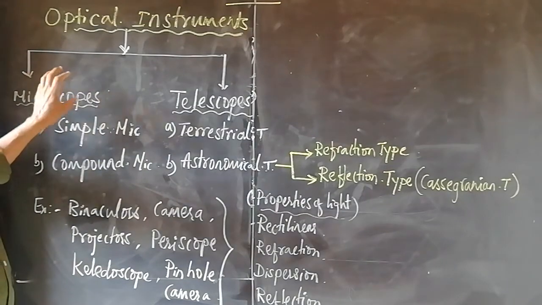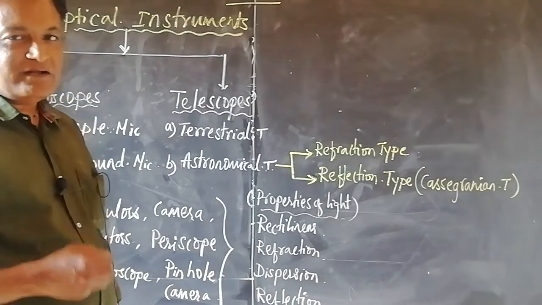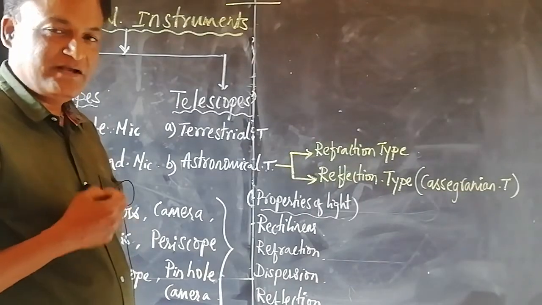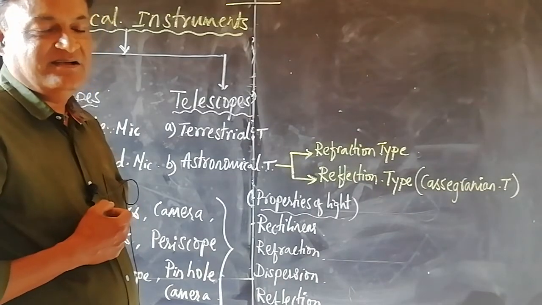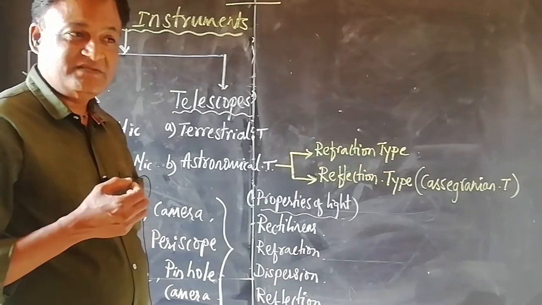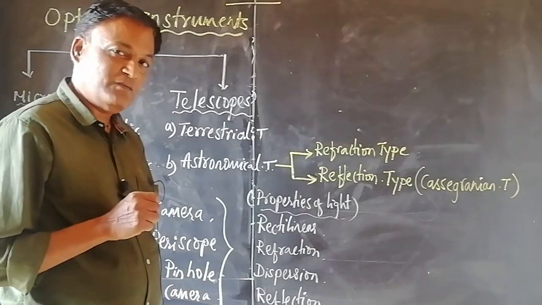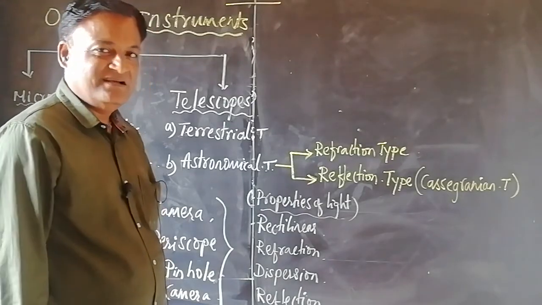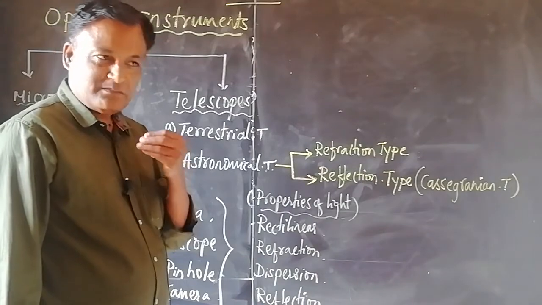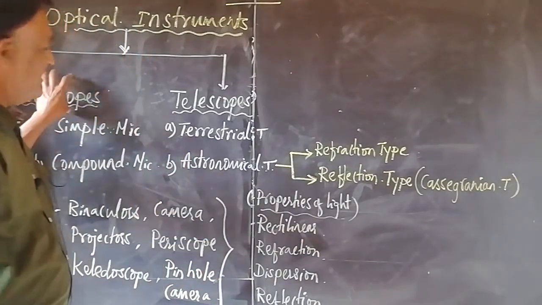Microscope is an optical instrument which is made use to see the microorganisms or microparticles. In other words, the particles, the objects are of the size of the order of 10 to the power of -6 meters, the objects which cannot be seen with our naked eyes, they are to be seen under microscope.